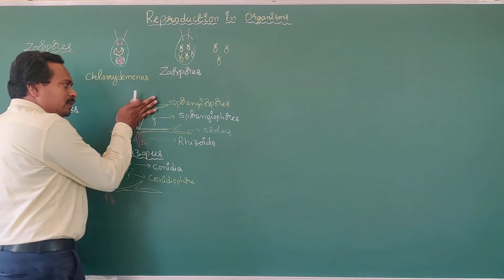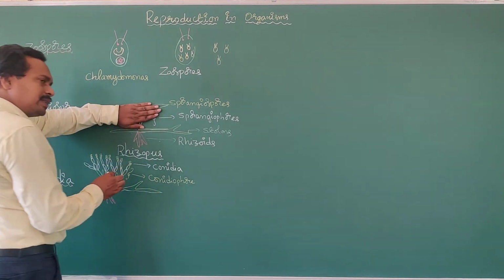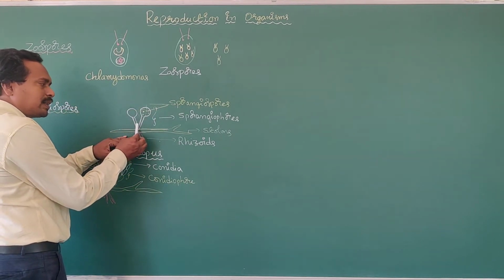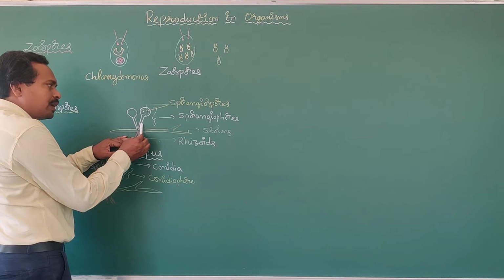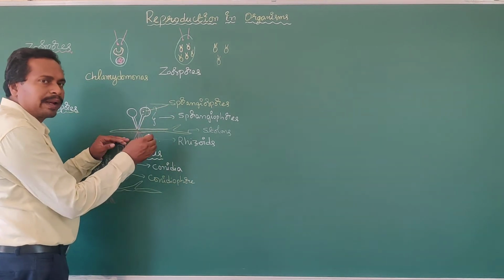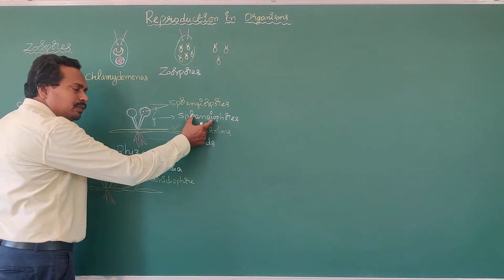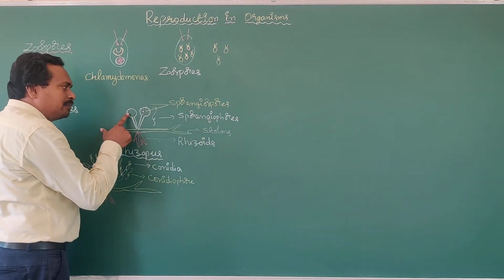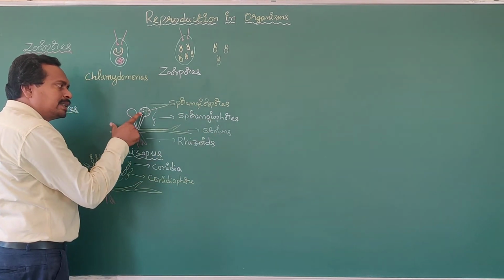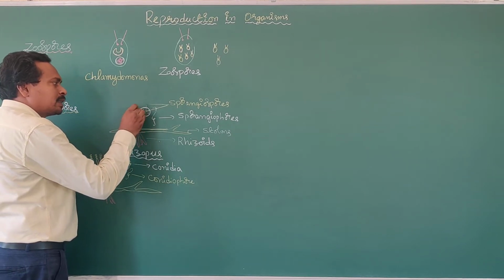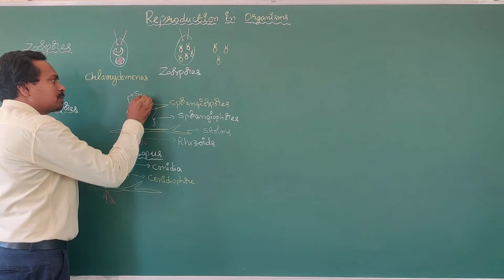At the time of asexual reproduction, the Rhizopus fungus forms asexual reproductive structures. These are known as sporangiophores. The tip of the sporangiophore is bulged, swollen. This is known as the sporangium.